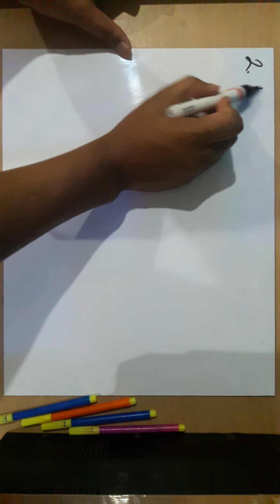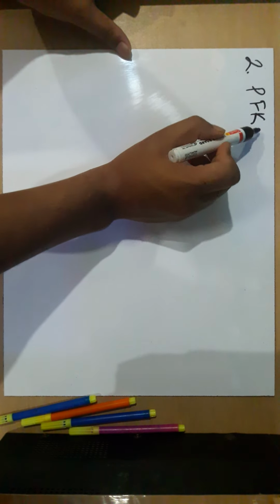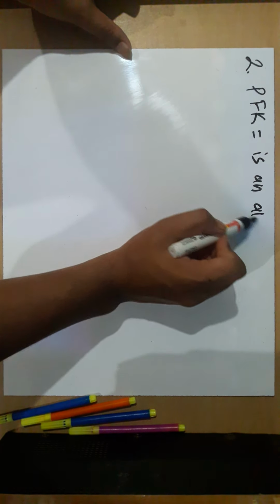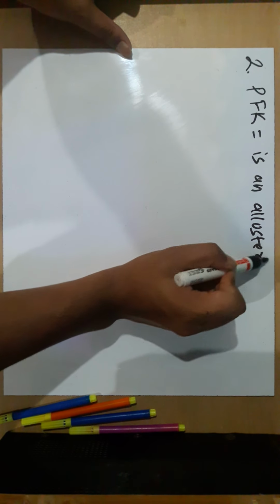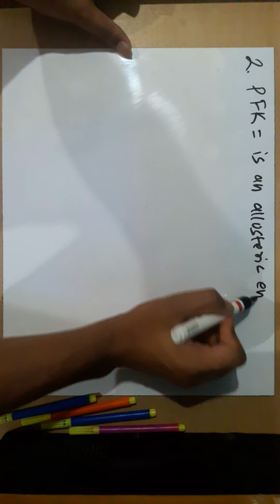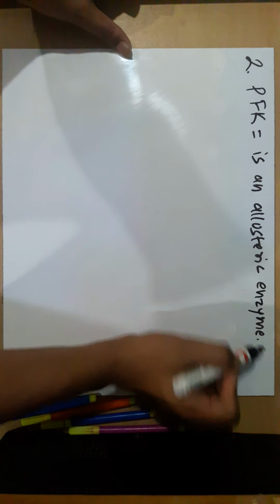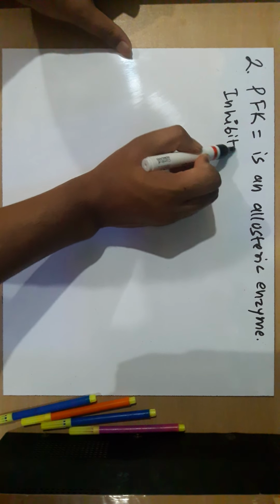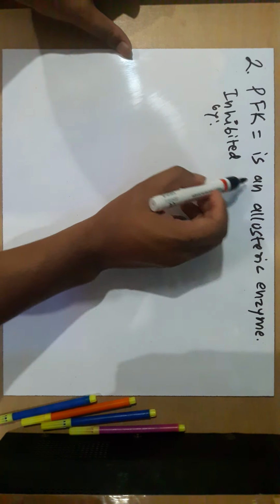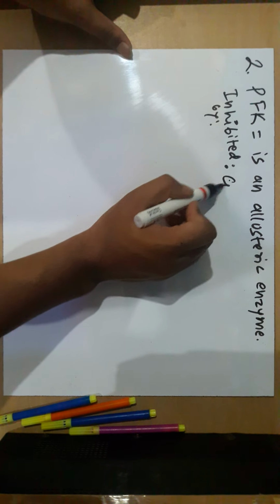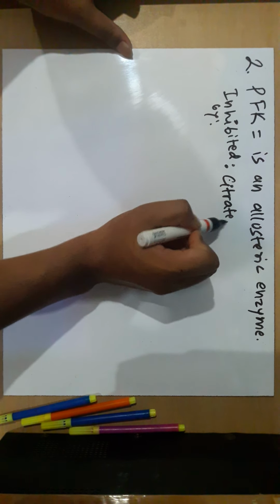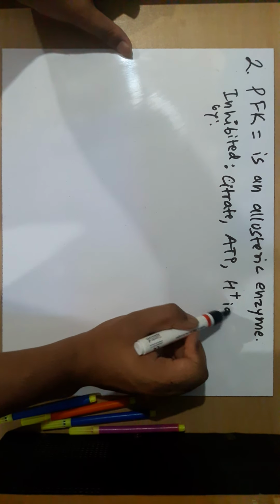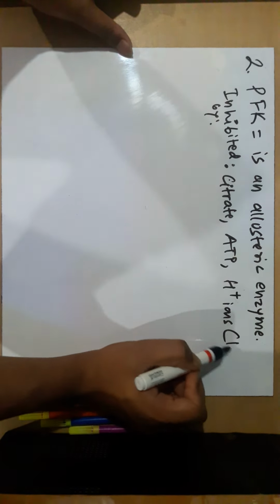The next enzyme is phosphofructokinase. Phosphofructokinase is an allosteric enzyme, inhibited by citrate, ATP and hydrogen ions. And what do hydrogen ions represent? Low pH.